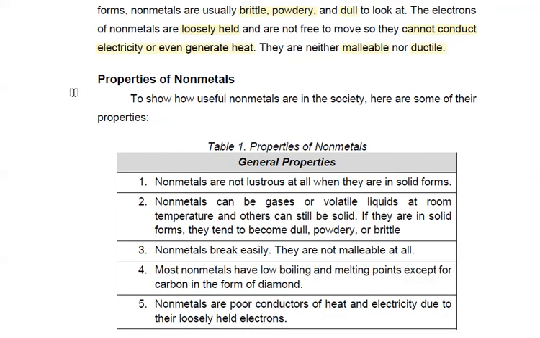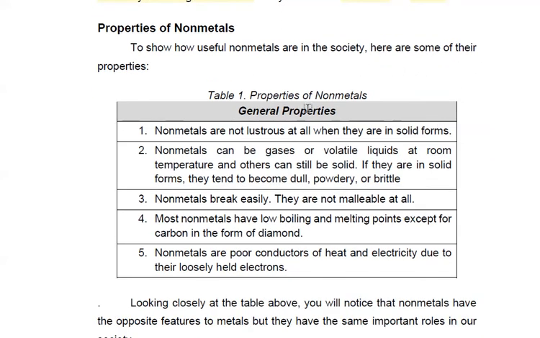Okay, let's go on. Properties of non-metals. To show how useful non-metals are in the society, here are some of their properties. Non-metals are not lustrous at all when they are in solid form. Non-metals can be gases, so they are not lustrous. They can be gases or volatile liquids at room temperature. Others can still be solid.